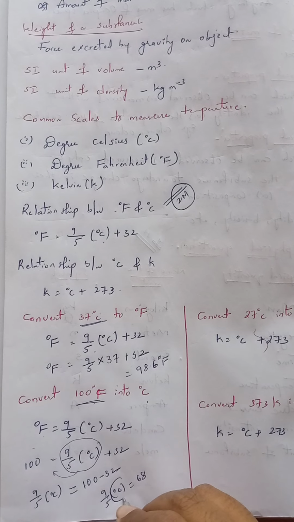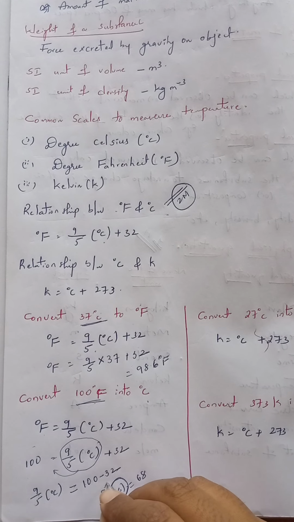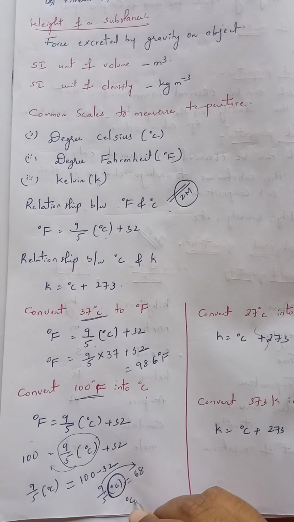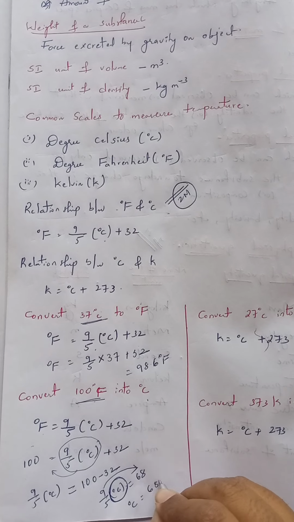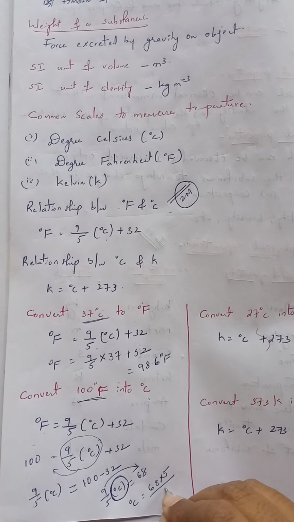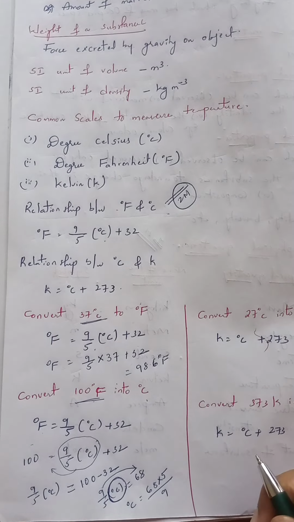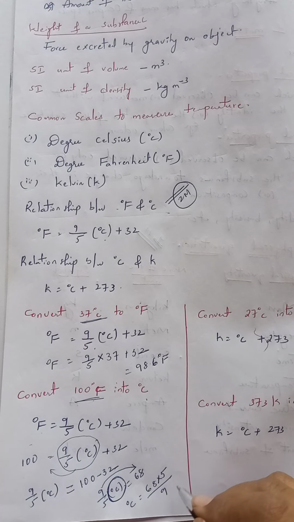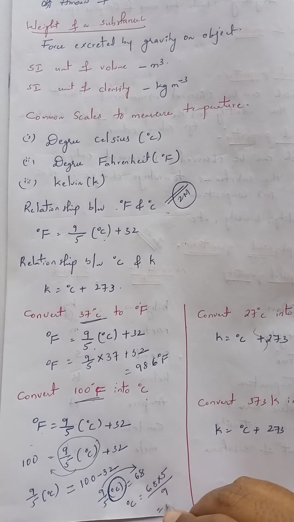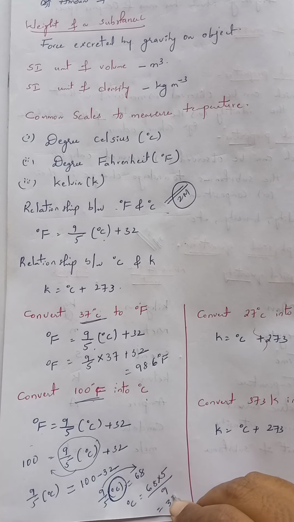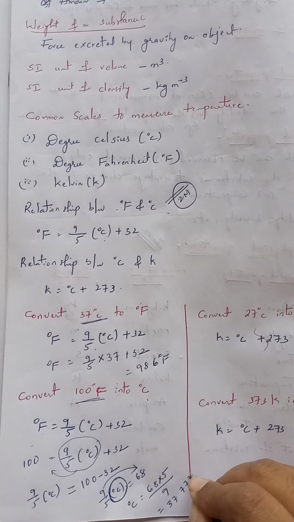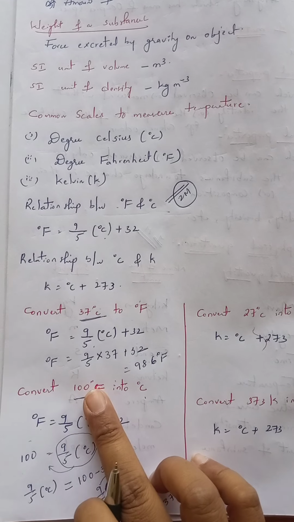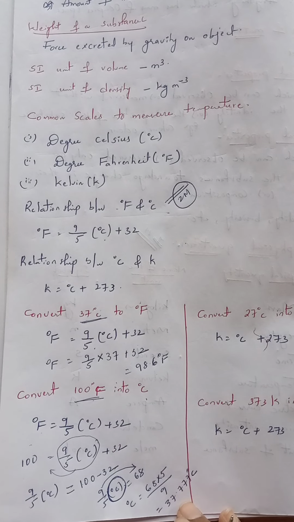What we want to find out is only degree Celsius. So we move this 9/5 to this side. Then degree Celsius equals 68 into 5/9. It becomes reversed when it comes to this side: 9/5 becomes 5/9. After multiplying all this, finally you will get the value in degree Celsius, that is 37.777 degree Celsius. So this is the conversion of 100 degree Fahrenheit into degree Celsius.